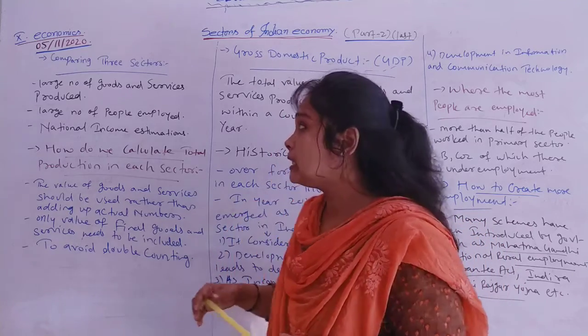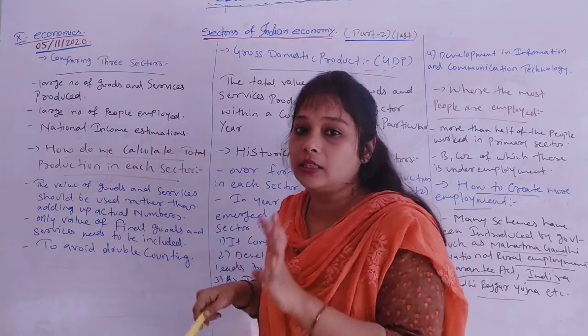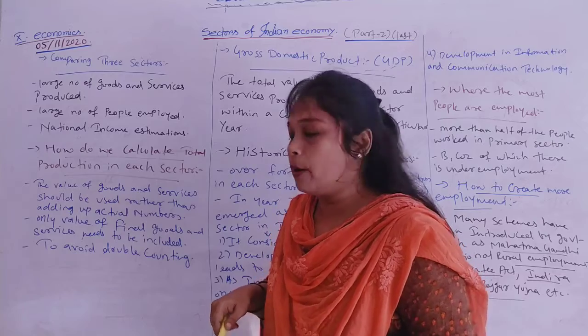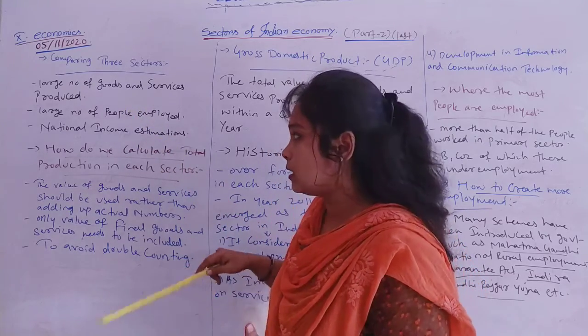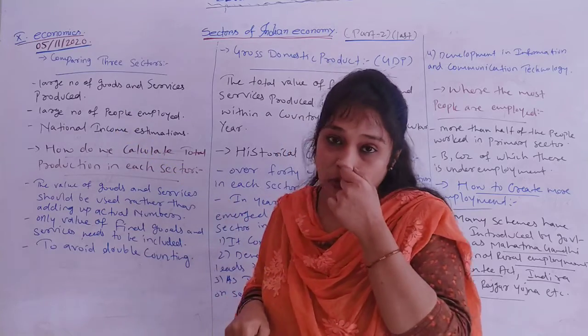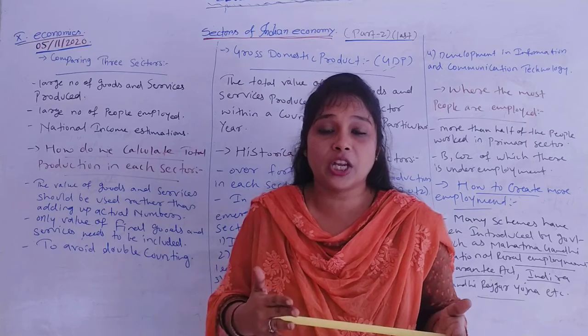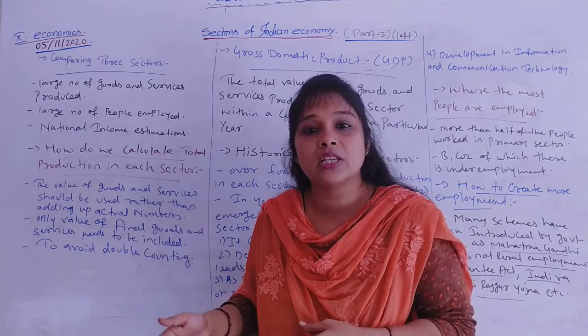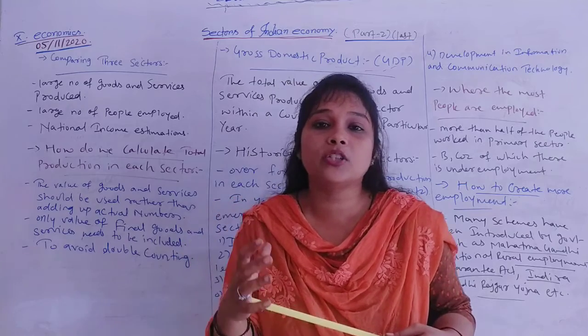When we compare these three sectors, a large number of goods and services are produced in each sector every year in Indian economy, and a large number of people are employed under these three sectors. Estimation of national income depends upon the production of goods and services under these three sectors. Now when we want to calculate national income, first we need to calculate GDP.